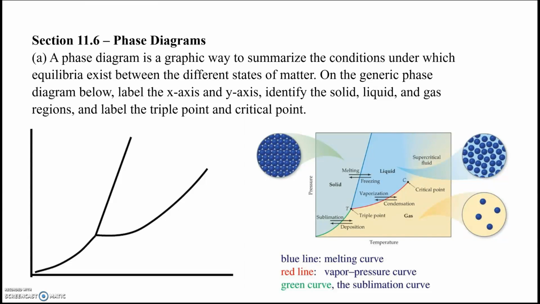And you can see all the different phases. You can see all the different transitions between the phases on this. The green curve would be the sublimation curve. The red line will be the vapor pressure curve. And then the blue line is the melting curve.